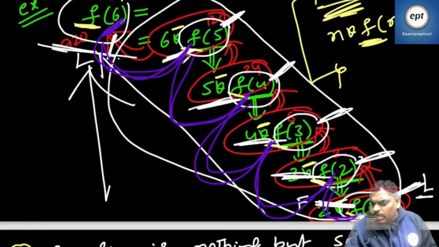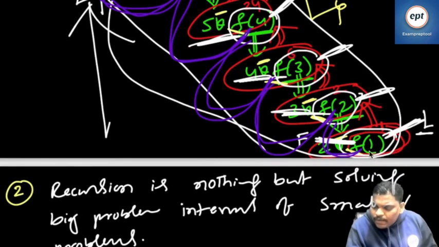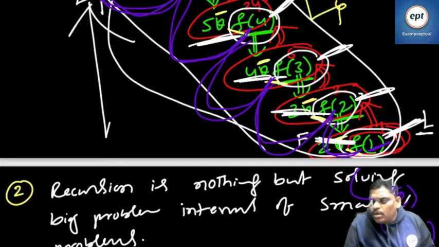Can you follow me now? If you keep on calling, let us assume F1 is calling F0, push, and F0 is calling F minus 1, push. Remember, every function call is a push operation. If you don't stop anywhere and keep on calling, you keep on pushing onto the stack.